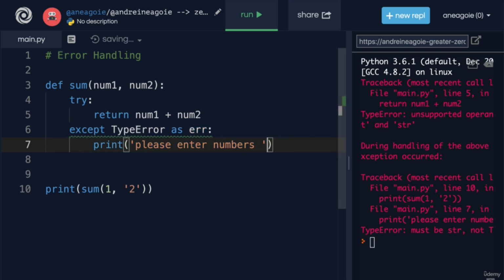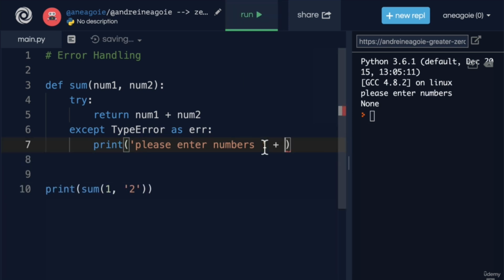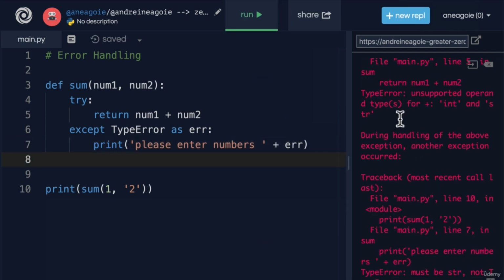But what if I don't want to use this and I do run? All right, everything is working. Again, if I do plus error and I click run, and this is actually tricky, but it says here, during handling of the above exception, which I'm doing, another exception occurred. Oh boy, I tried to handle something and I had an error within that error.